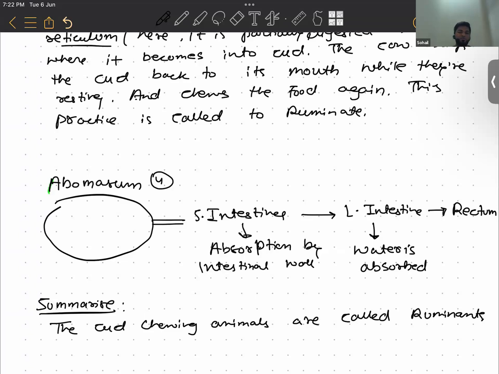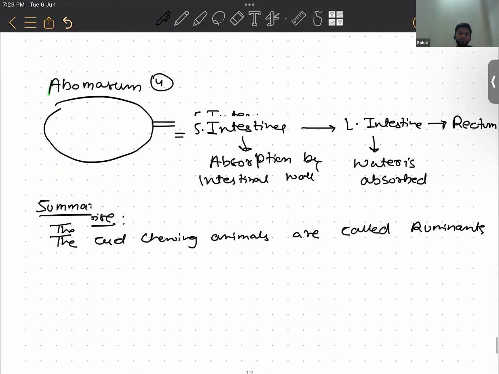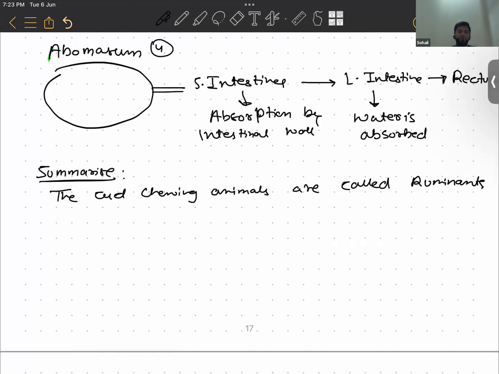Because if the food is being chewed twice and there are bacteria also acting on it, it gets digested multiple times. And we know that grasses contain cellulose, and cellulose is hard to digest. So they need to chew it a second time for proper breakdown, so that it gets more and more absorbed. Right, guys?